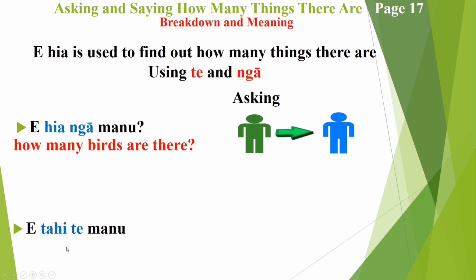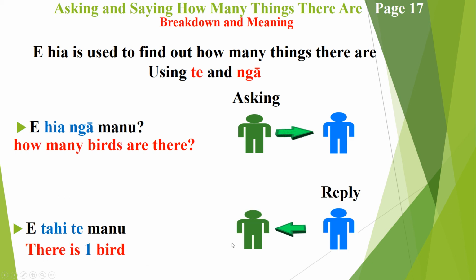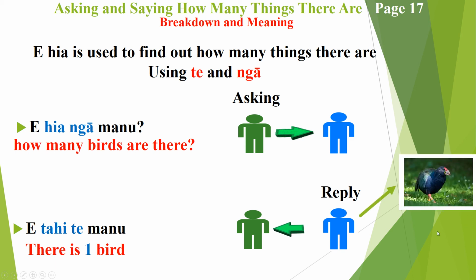And the answer has come back as e tahi te manu, which is simply saying there is one bird, and this is what it looks like. Mr. Blue is saying to Mr. Green that there is one bird, and this bird just happens to be a takahe. So this is a takahe, so there's one bird.